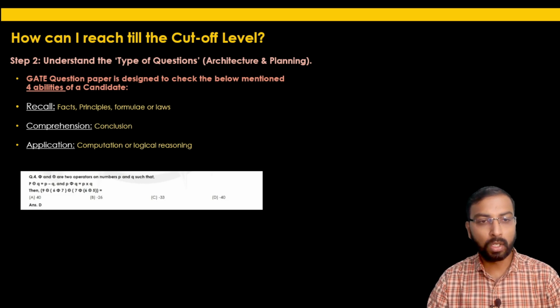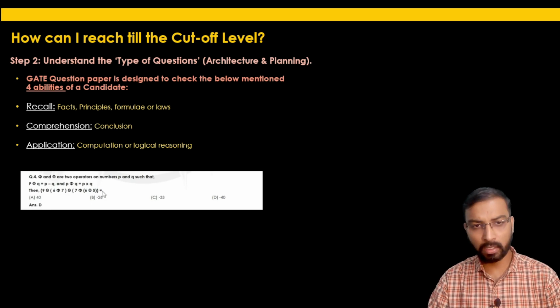These are the two operators they have mentioned on numbers P and Q, and we have to just put the values. If this sign represents subtraction, whereas this sign represents multiplication, you have to just put the values as per their actual meaning and find out the answer.